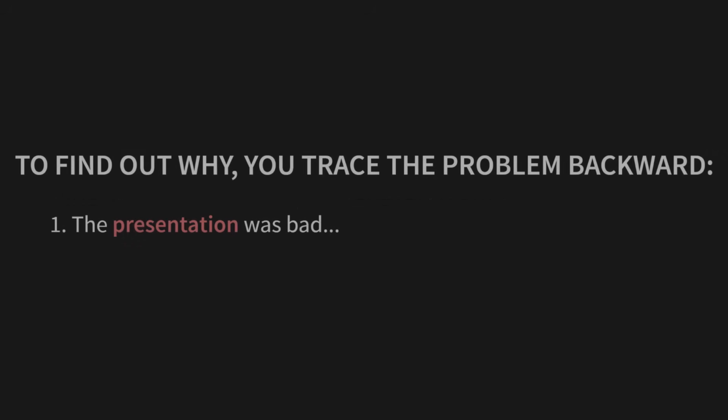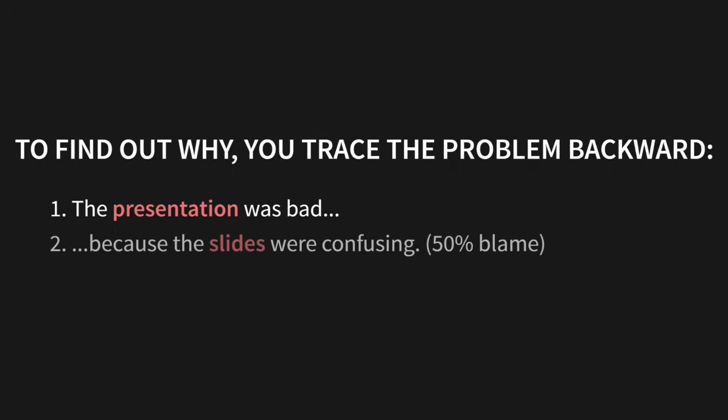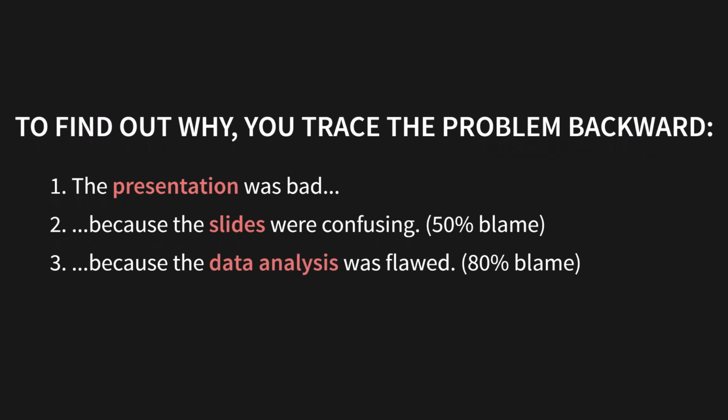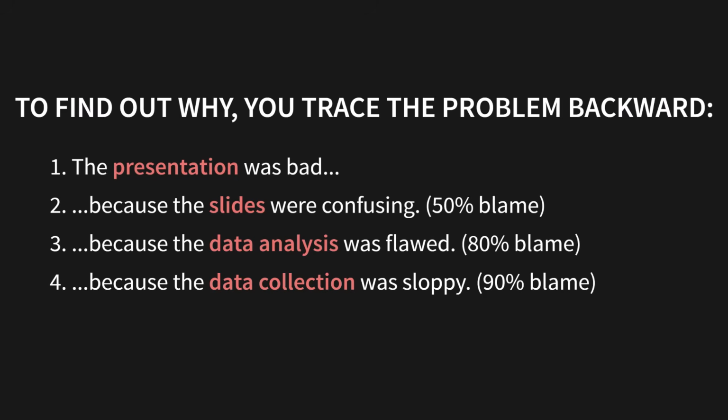First, the presentation was bad, which happened because the slides were confusing. Let's say the slides get 50% of the blame for the bad presentation. And the slides were confusing because the data analysis was flawed. We'll say the analysis was 80% to blame for the bad slides. And that was because the initial data collection was sloppy. Let's say that gets 90% of the blame for the flawed analysis.